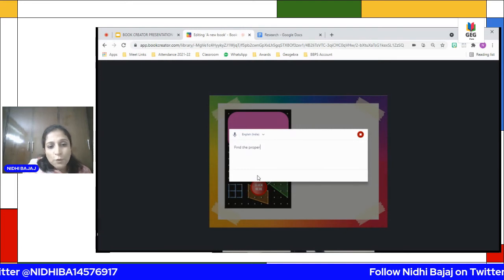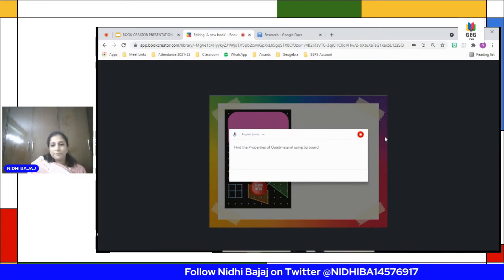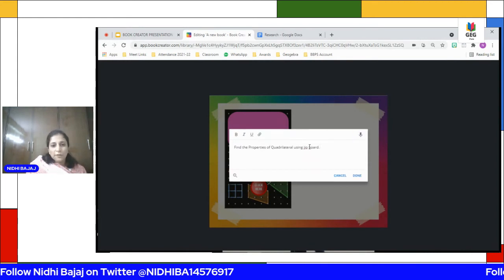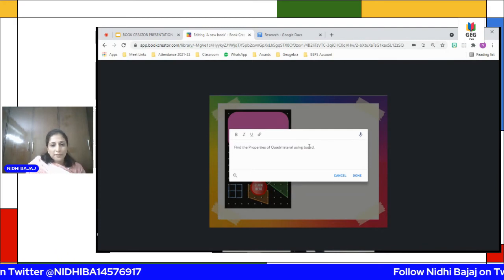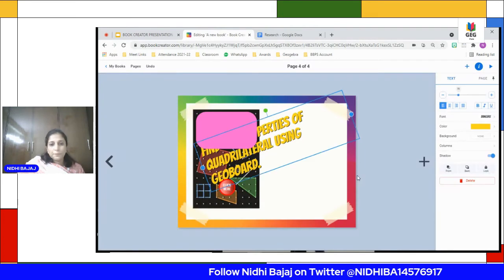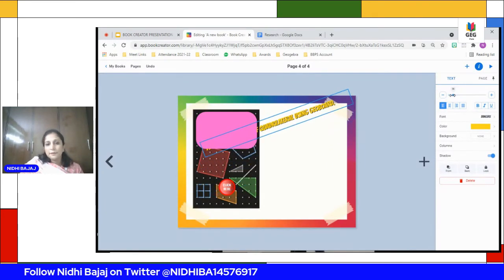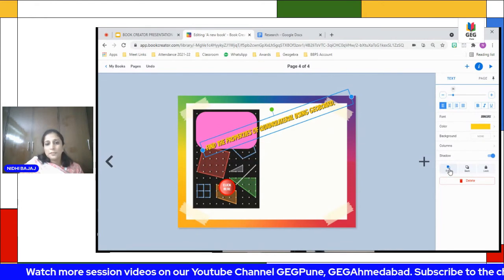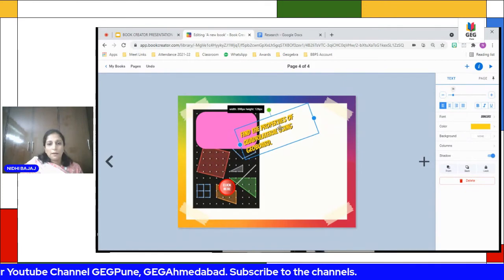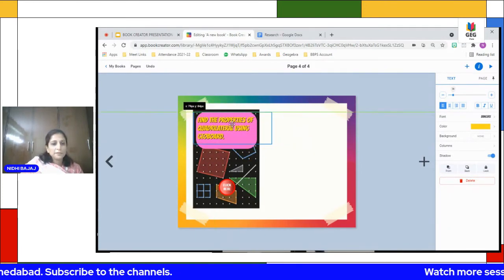Find the properties of quadrilateral using GeoBoard. So whatever corrections you want to do, you can do right here, and done. So I can just reduce the size here, bring it to front. And just write it here.